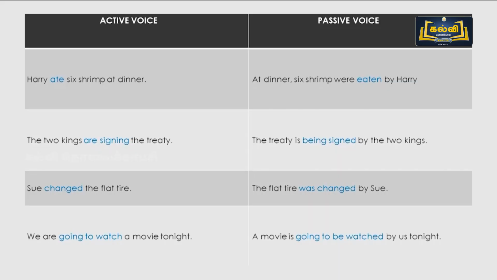Shall we recapitulate again? Harry ate 6 shrimp at dinner. At dinner, 6 shrimp were eaten by Harry. The 2 kings are signing the treaty. The treaty is being signed by the 2 kings. Again, a small recapitulation. Treaty is singular and signing is continuous. So the word treaty is singular, we should use is. For continuous, we should use being. Thank you.